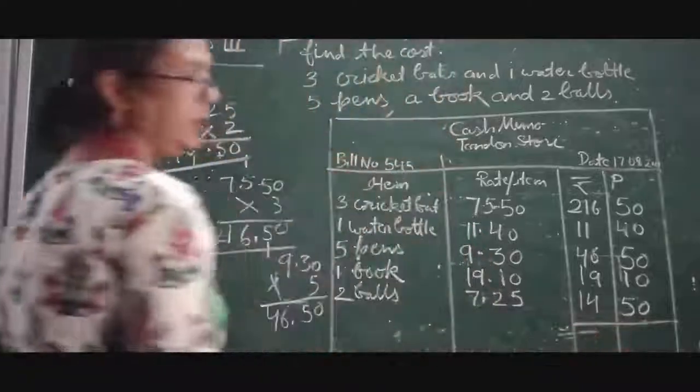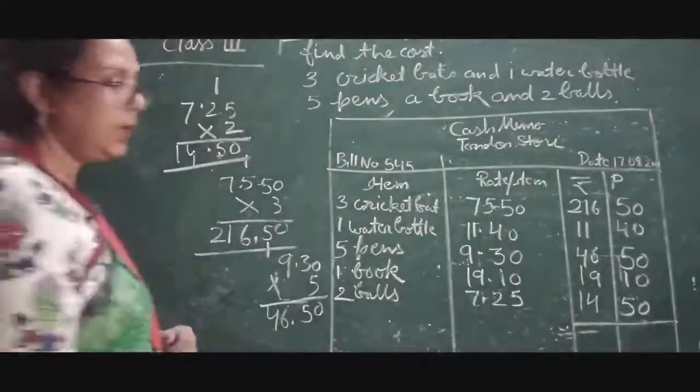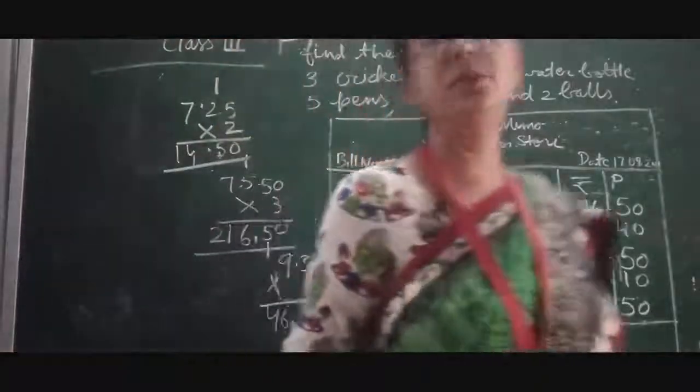Now children, we will write the total amount.